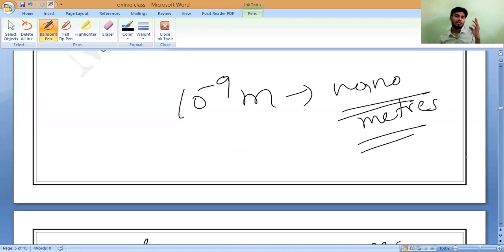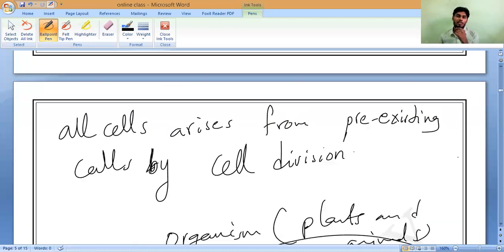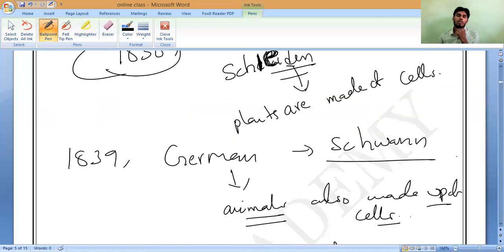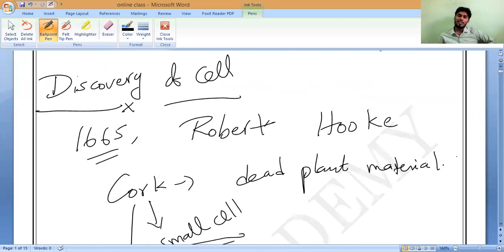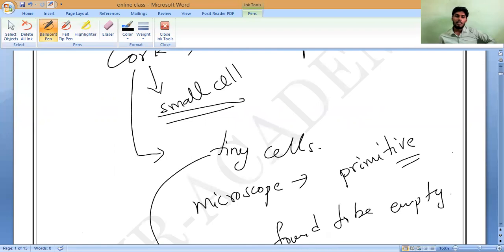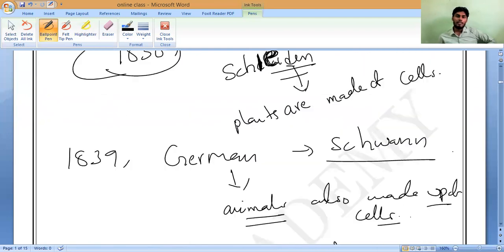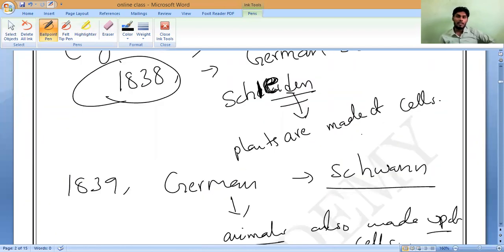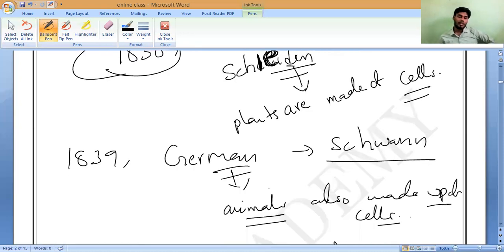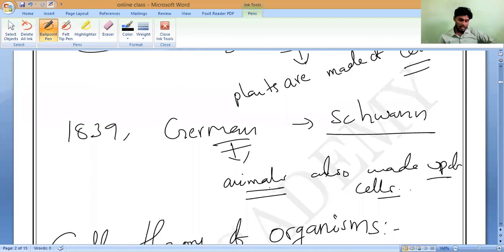So this is all about who discovered it. You have to remember three scientist names. Robert Hooke discovered the structure of the cell. Later, Matthias Schleiden, a German scientist, said that plants are made up of cells. Later, one more scientist, Schwann, said that animals are also made up of cells only.